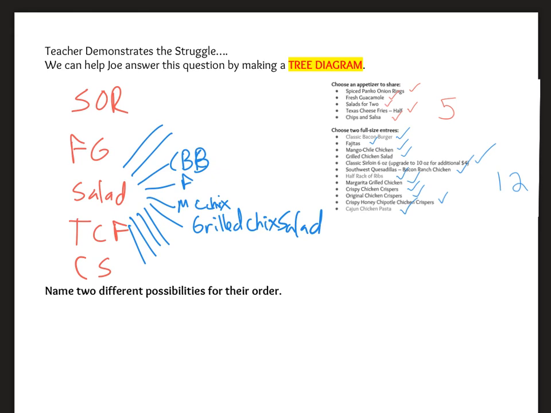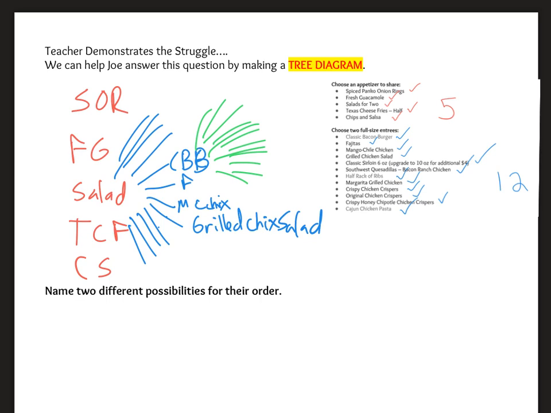regardless of what original choice we made. And then my date, or Joe's date, has 12 choices after that, and we start to see that there's a lot of branches.